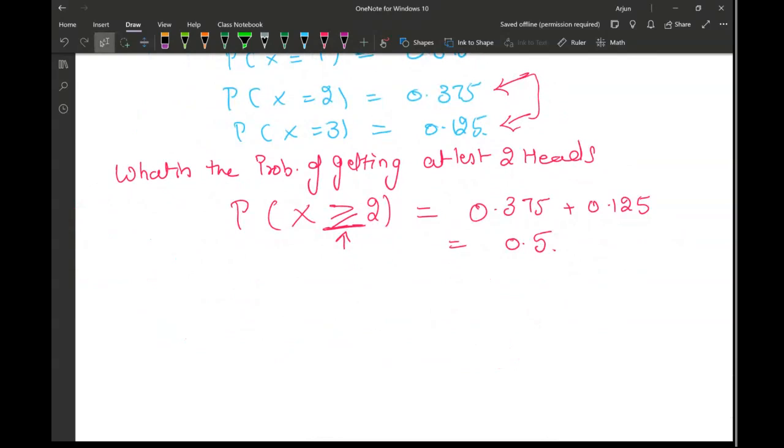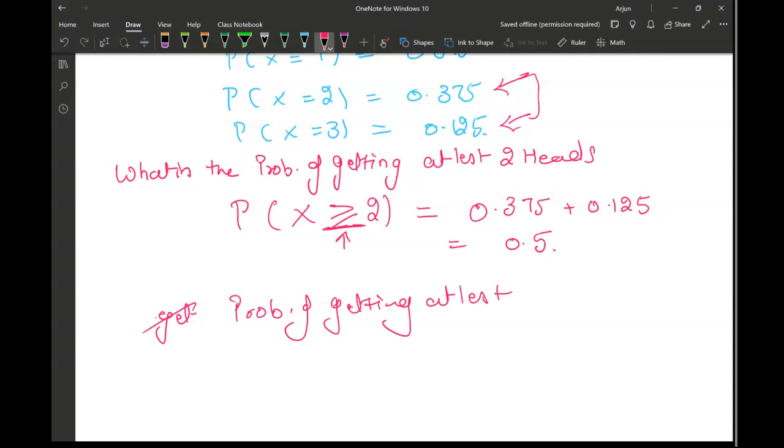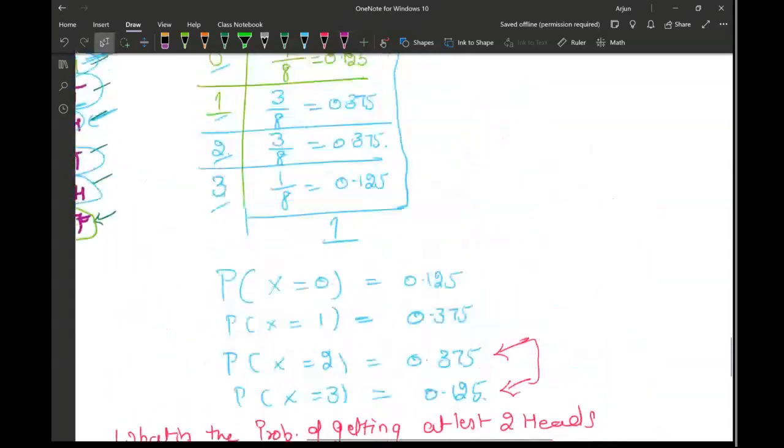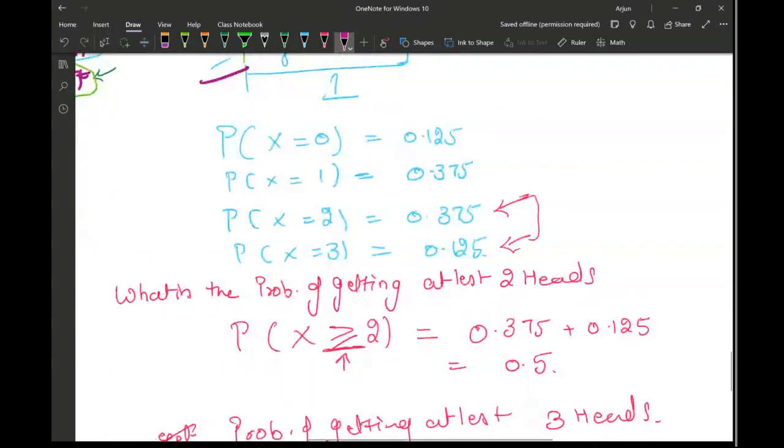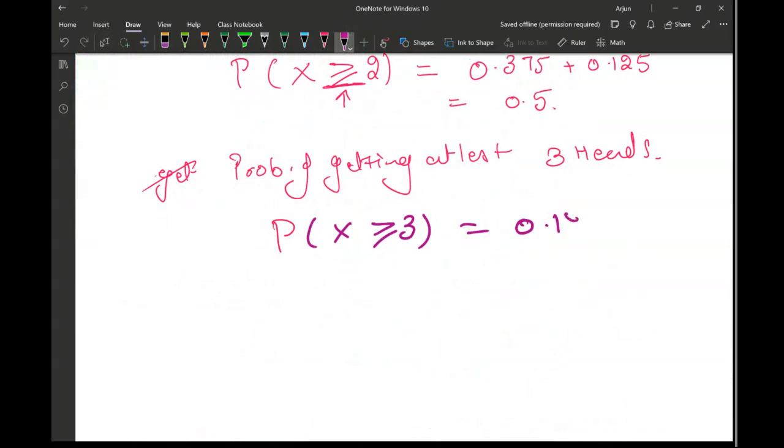Now I'm going to modify the question a little bit more. What is the probability of getting at least three heads? So how are you going to write it? So I'd like you to pause the video and write it yourself and then match the answer. So welcome back. X should be greater than equal to 3. So in this case, only 3 is the option. There's nothing beyond 3. So I will write it as 0.125, at least 3 head.